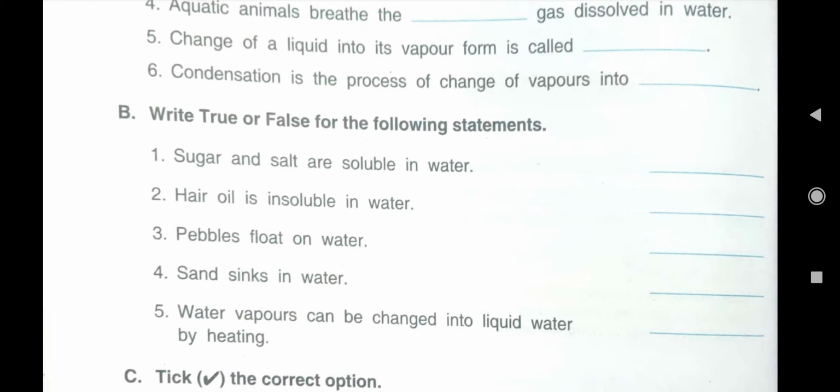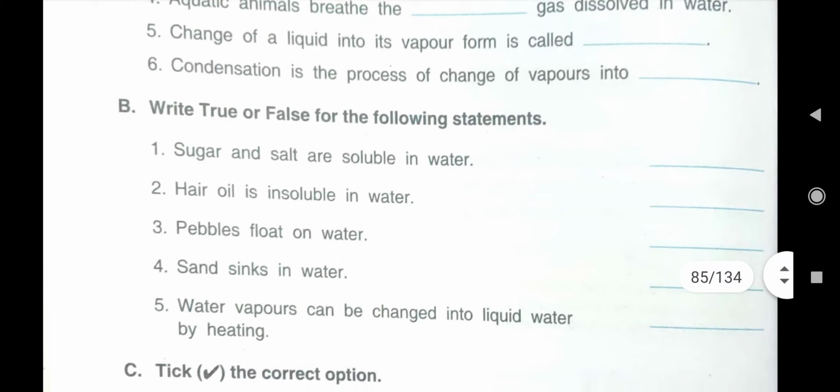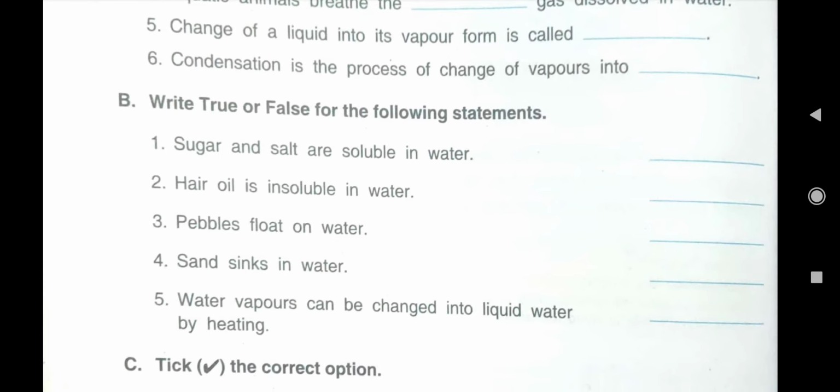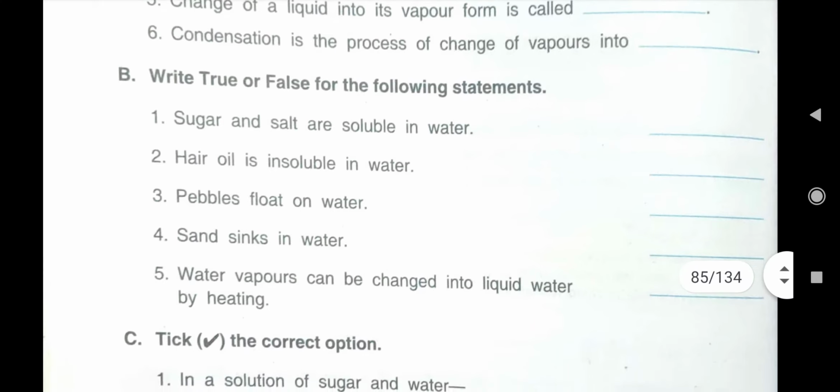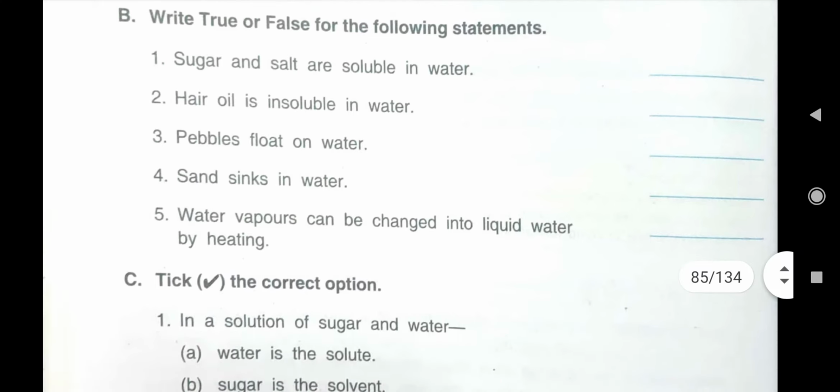Then fifth one is, change of a liquid into its vapor form is called evaporation. Spelling of evaporation is E-V-A-P-O-R-A-T-I-O-N. Then, condensation is the process of change of vapors into liquid water. L-I-Q-U-I-D, liquid water.